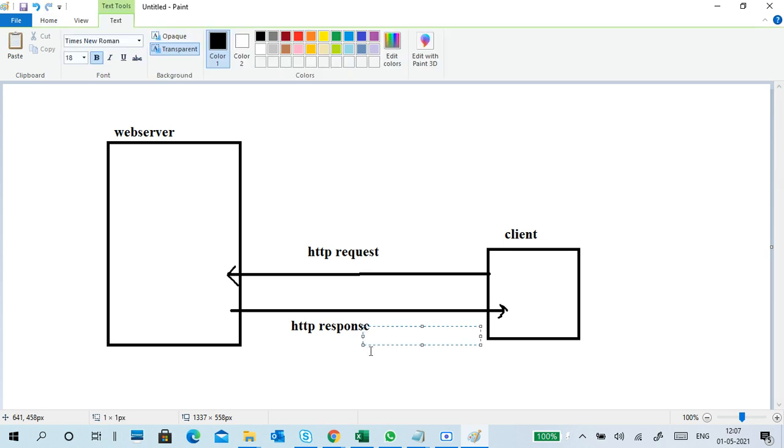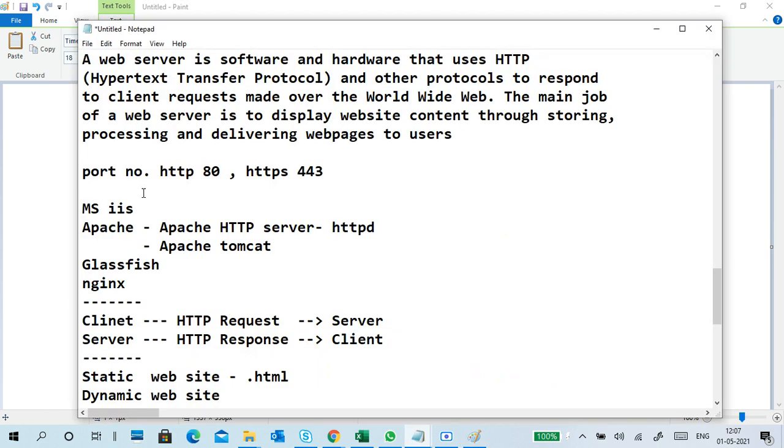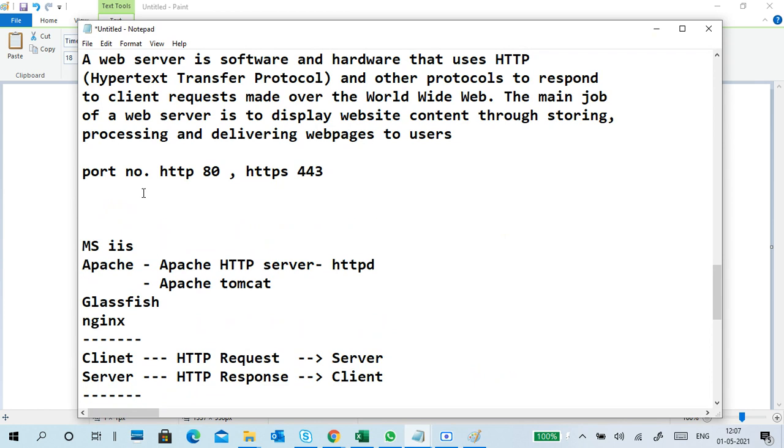Usually web pages are in the format of HTML. What is HTML? Hypertext Markup Language.